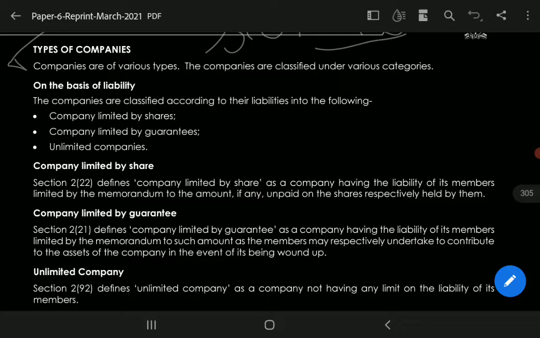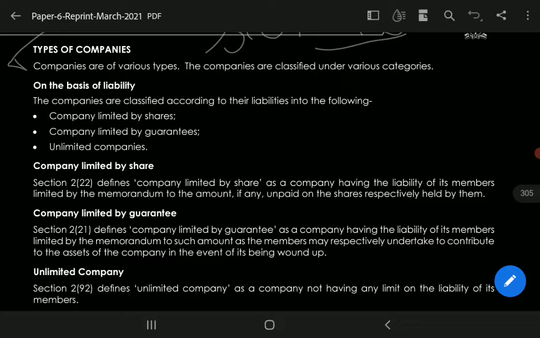What do you mean by a company limited by shares? A company limited by shares is a company having the liability of its members limited by the memorandum to the amount, if any, unpaid on the shares respectively held by them. Next is the company limited by guarantee. A company limited by guarantee is a company having the liability of its members limited by the memorandum to such amount as the members may respectively undertake to contribute to the assets of the company in the event of its being wound up.